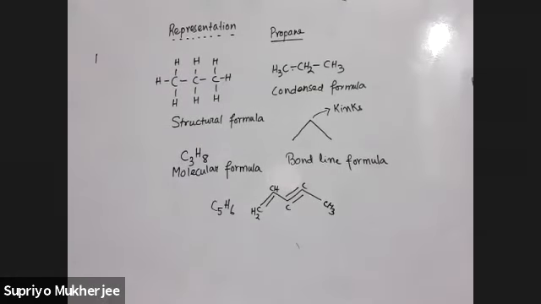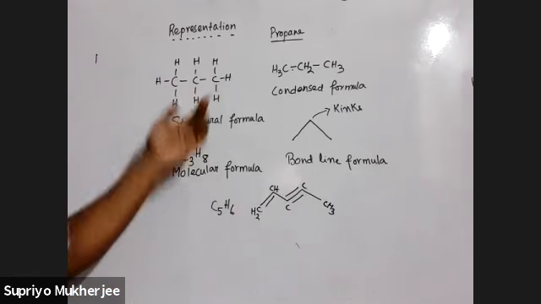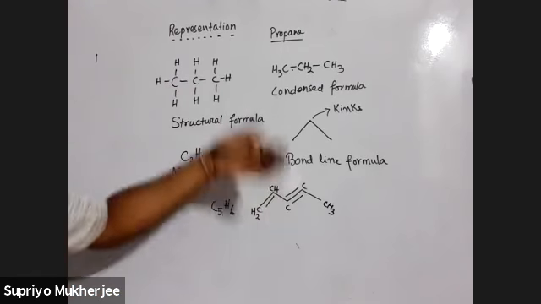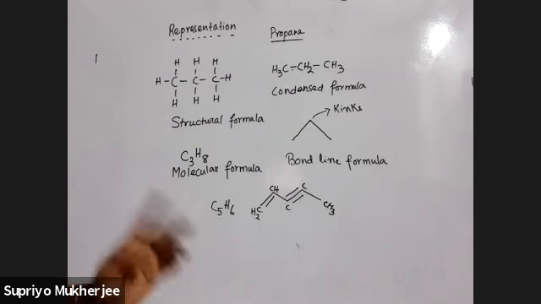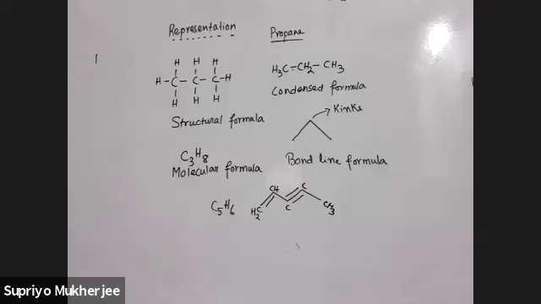So you will have in your books exercises for different kinds of conversions: bond line to molecular formula, molecular formula to structural formula, bond line formula to structural, bond line formula to condensed. So you need to practice them. Every book has ample number of examples. In this case, there are no problems at all. You need to practice them. It will be done. Any doubts on this? You can ask me right now.